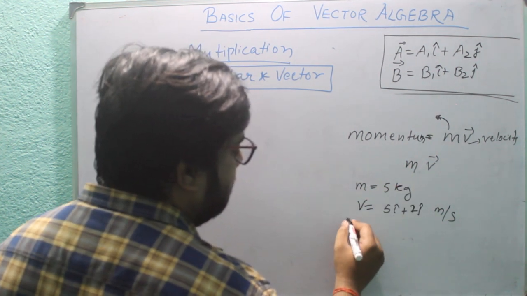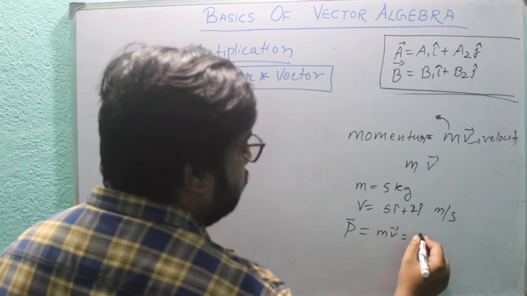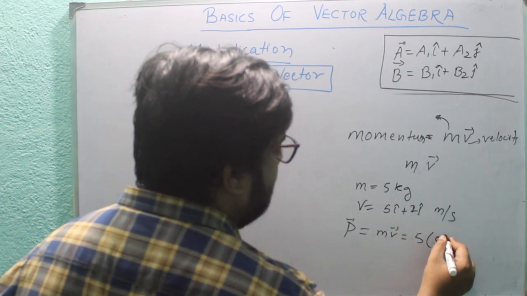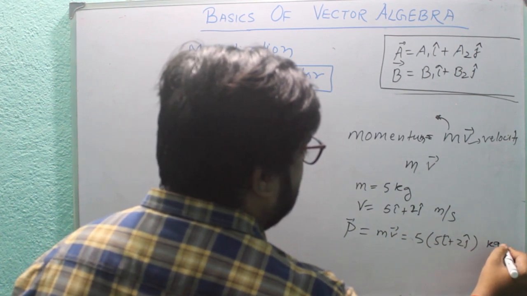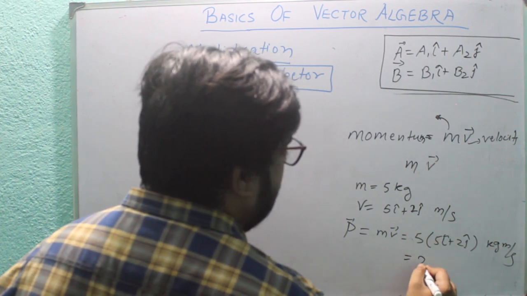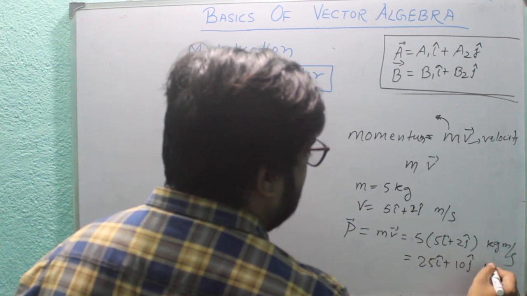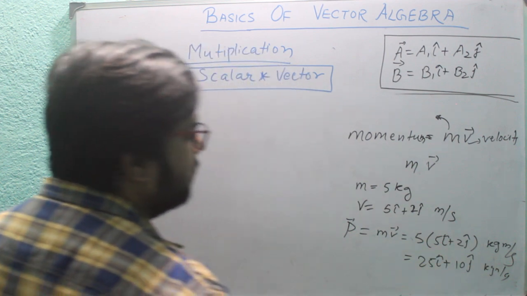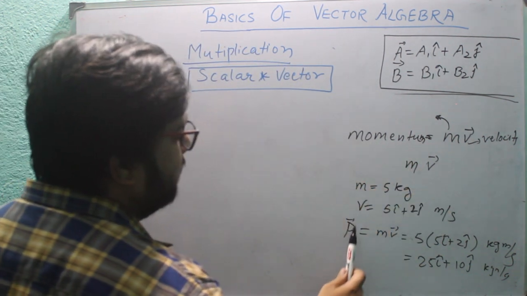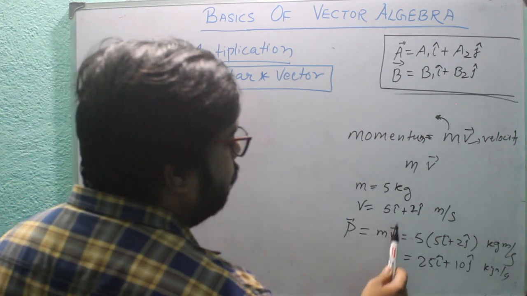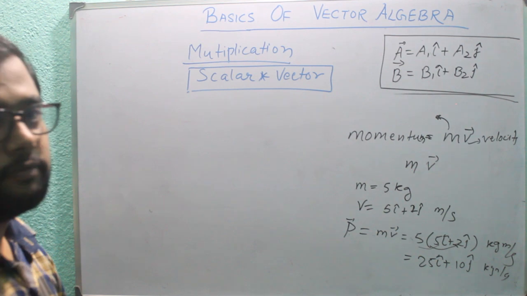Momentum, which is represented by p, equals mv equals 5 into 5 i cap plus 2 j cap kg meter per second equals 25 i cap plus 10 j cap kg meter per second. That means whenever you multiply a scalar by a vector, the scalar will be multiplied by each coefficient of the respective vector.